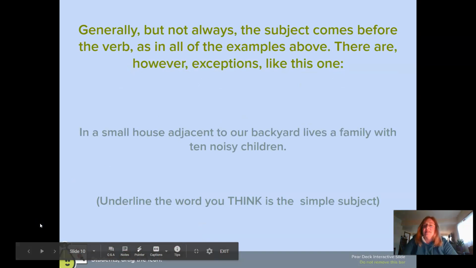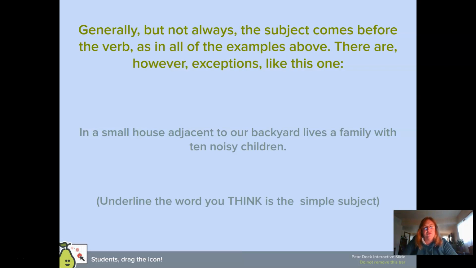Sometimes the subject does not come before the verb. Traditionally, they do. Traditionally, a sentence is subject, predicate. Sometimes not, though. So if you take a look at this example, in a small house adjacent to our backyard lives a family with 10 noisy kids. Again, I want you to find the verb. Once you find the verb, I want you to determine who is doing that verb. And remember the clue I said, that in this case, the predicate is going to come before the subject.